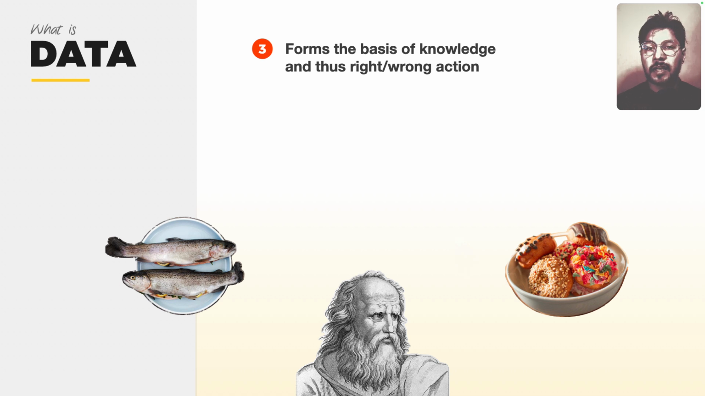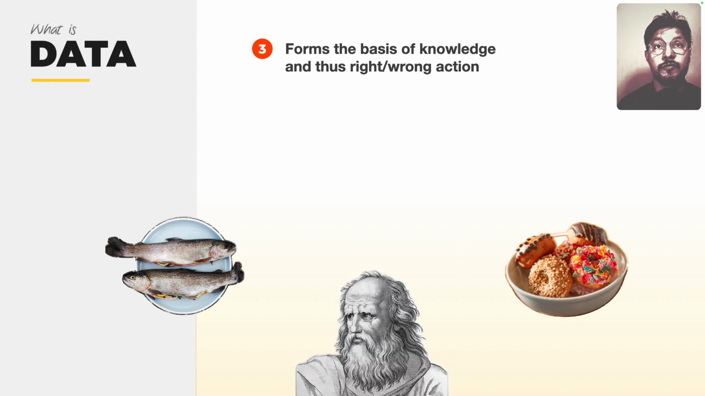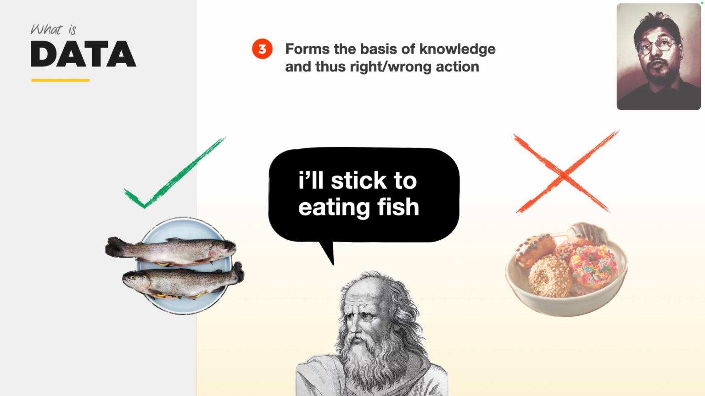Which leads us to our third key point: logical reasoning from data. Data is point one, reasoning is point two, and point three is knowledge. This gives us knowledge. After we reason with the right data, he can conclude that out of these two foods, he'll stick to eating fish and not donuts, for lunch or for dinner, because he knows fish is healthy. It doesn't make him feel sick, whereas donuts make him feel sick.